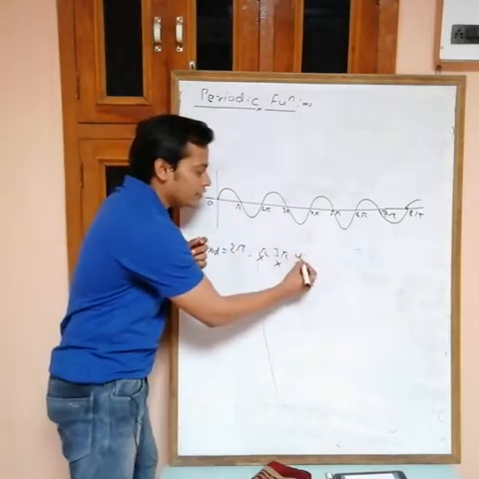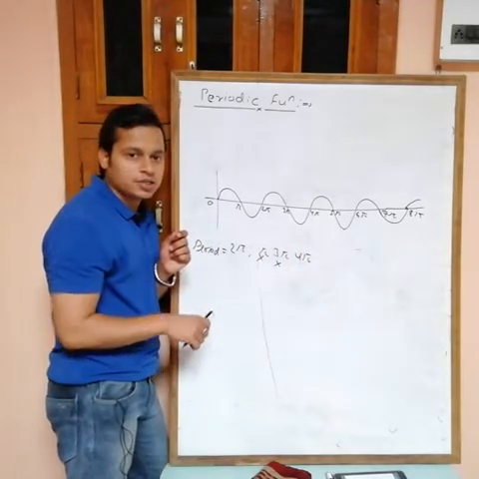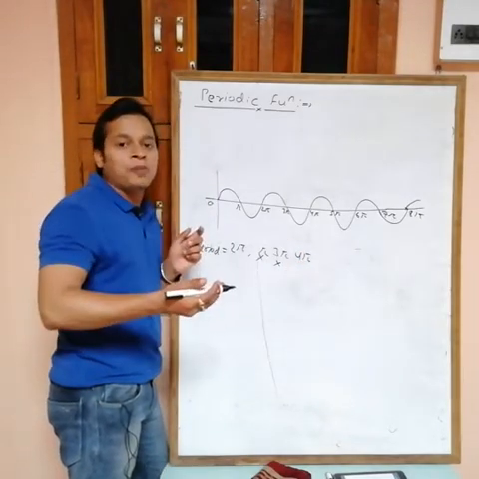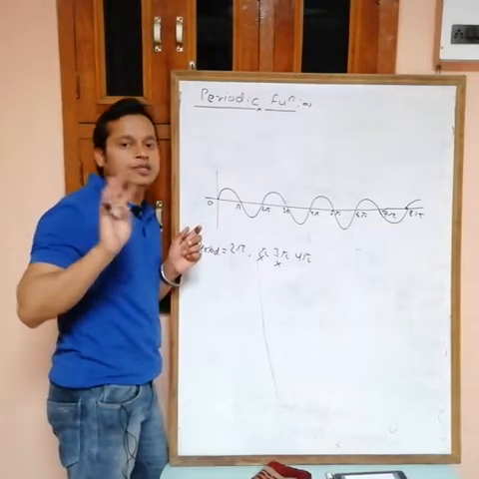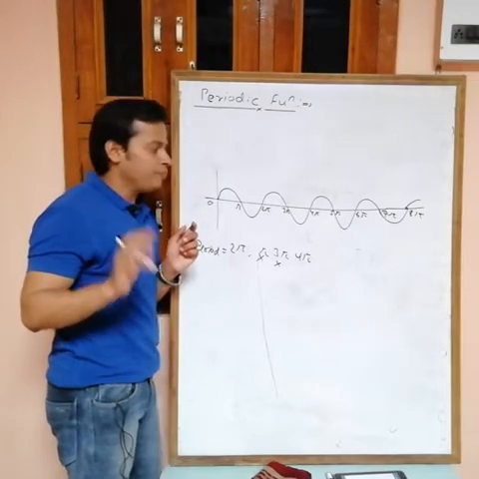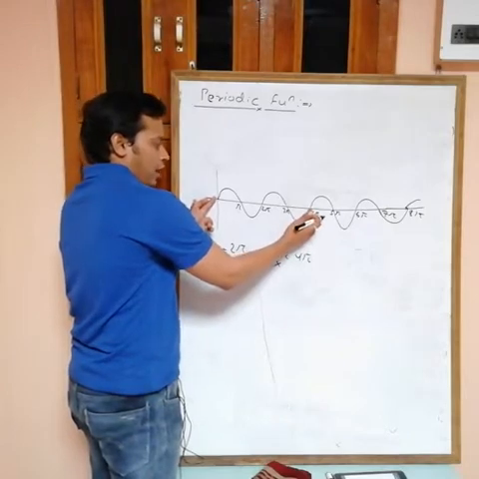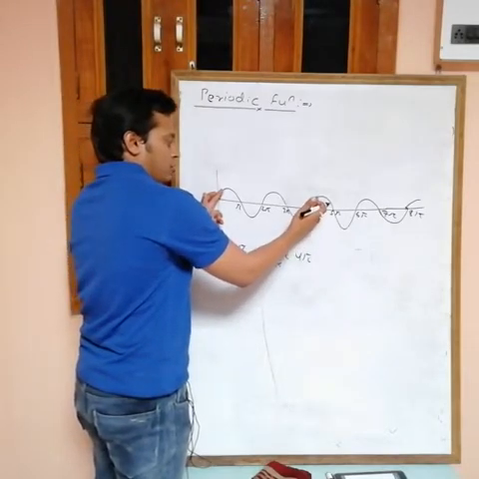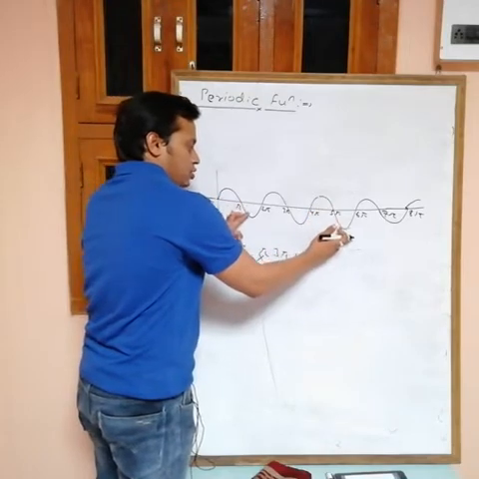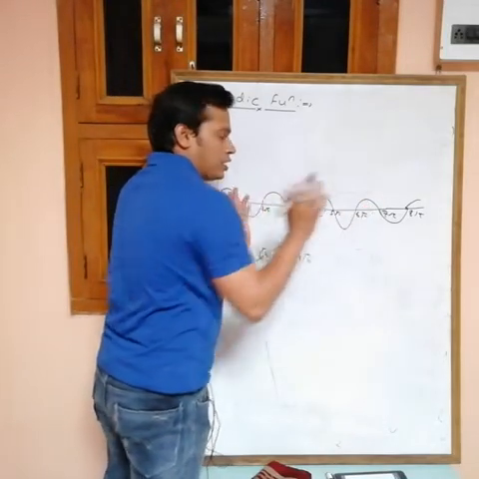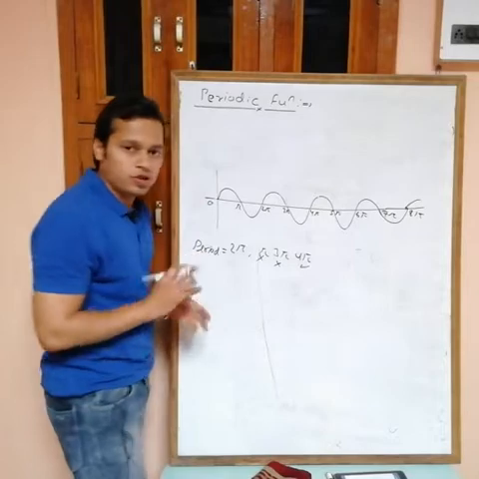Can I take the period of sin x as 4 pi? If after a 4 pi interval you are getting repeating value, then you can say that the period is 4 pi. Now check, this is the 4 pi length. After the 4 pi length, are you getting the same value? See, all values are the same, obviously. So 4 pi is also a period.